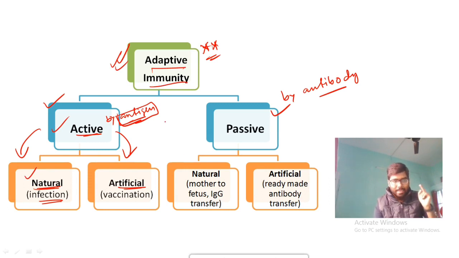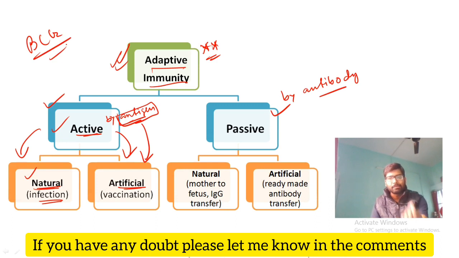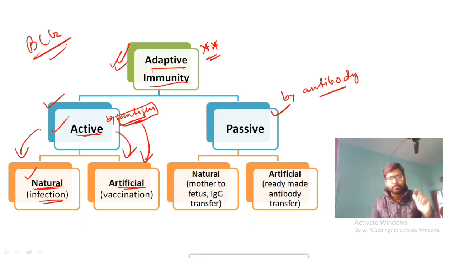Okay, got your point. If the antigen is going to enter inside your body by artificial methods like vaccination, you know the BCG vaccine. So the BCG vaccine is a live attenuated vaccine where the microorganism is attenuated. That means its potential, its immunogenicity has been lowered. So that's why it is given to your body to produce adaptive immunity. Okay, so I hope this is clear.